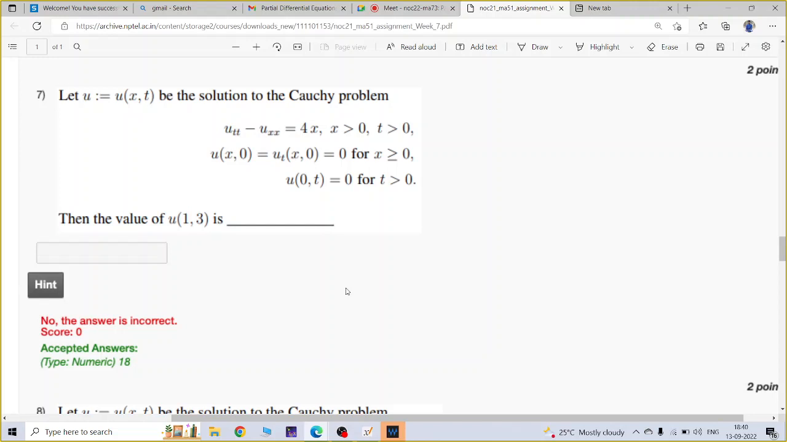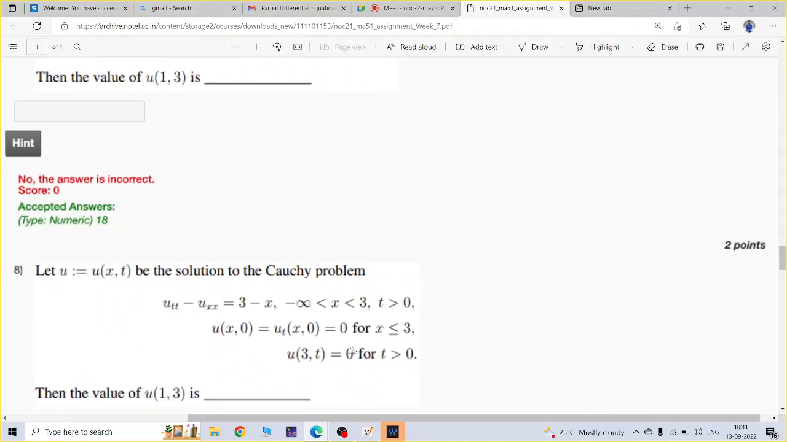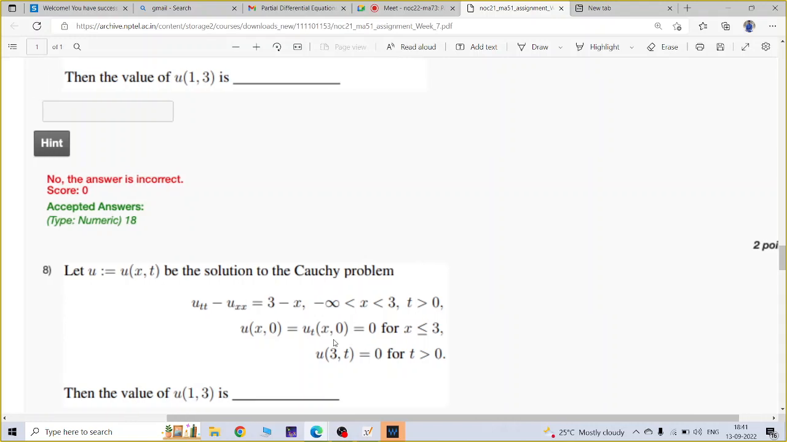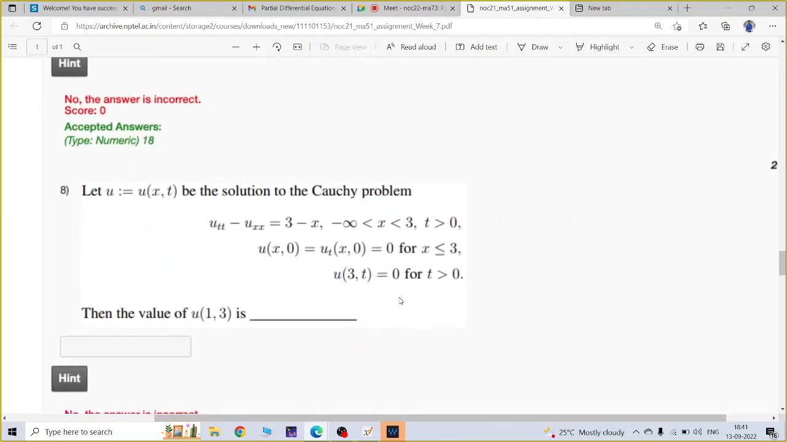Here, in problem number 7, x is positive. The region in problem number 7 is x positive, t positive. But in problem number 8, the region is bounded by 3: x less than 3 and t positive. So you have to make some transformation such that the equation remains the same, but the region changes to the same region as in problem 7. So what should be the transformation?